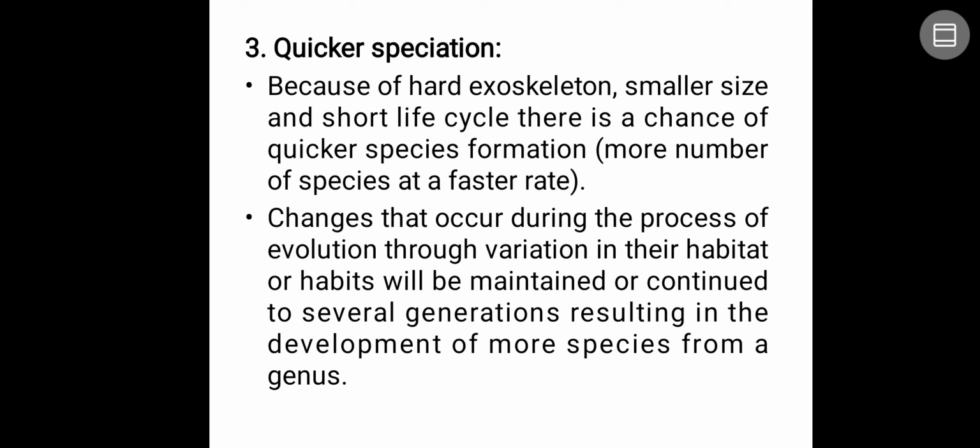Take the example of human beings. For thousands of years there has been no change in the species of human, Homo sapiens. Earlier it was Homo erectus, and now for many years we are Homo sapiens itself. But in the case of insects, it is not like that. Tomorrow it may be Helicoverpa armigera, the day after tomorrow Helicoverpa zea, or after a few years Helicoverpa something else. Changes occur during evolution through variations in habitat or habits, which are continued for several generations, resulting in the development of more species from a single genus.